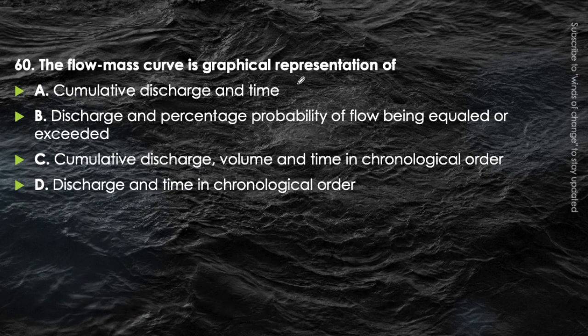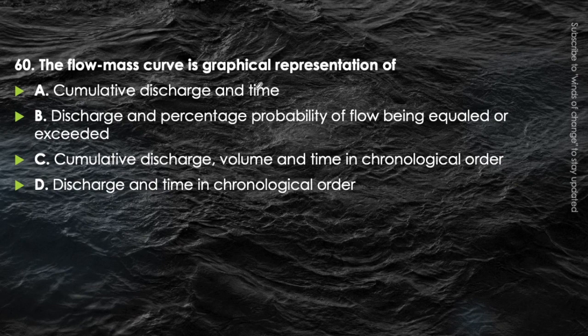Okay, next question. The flow mass curve is graphical representation of what? Cumulative discharge and time, discharge and percentage probability of the flow being equaled or exceeded, cumulative discharge volume and time in chronological order, or discharge and time in chronological order. Just think about it. In the flow mass curve, we will consider cumulative discharge. We do not consider the discharge only. It is the sum of the discharge for, I think, 24 hours or something. So only A or C can be the correct answer.